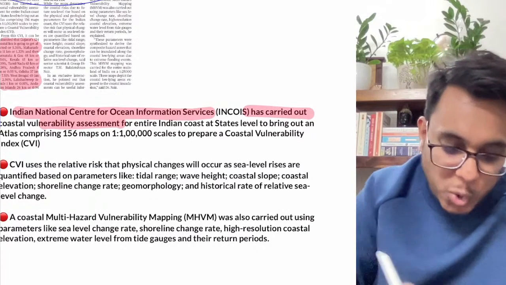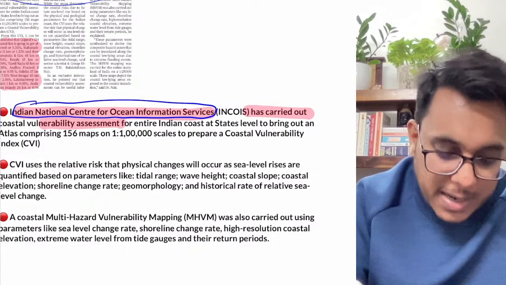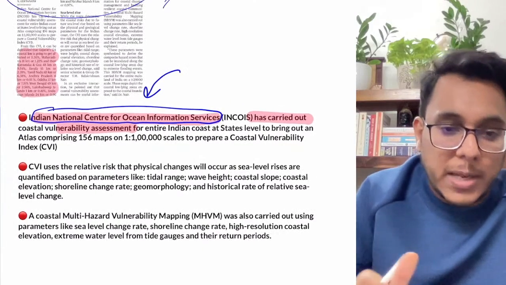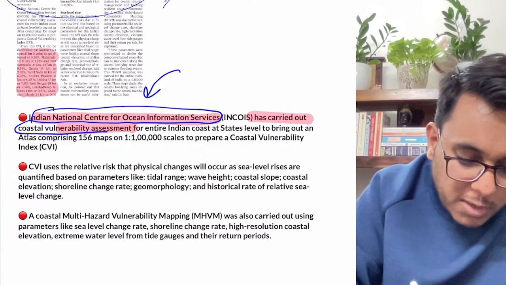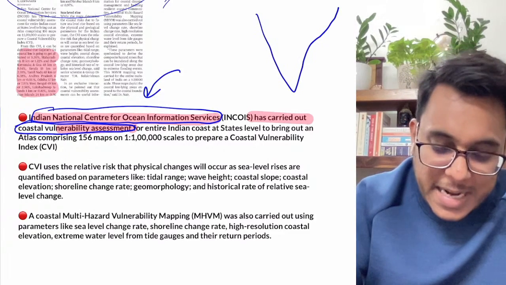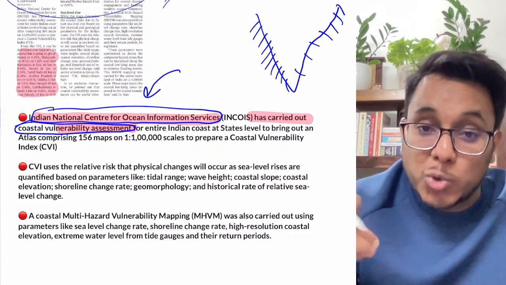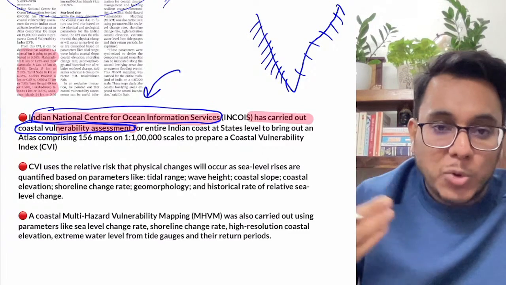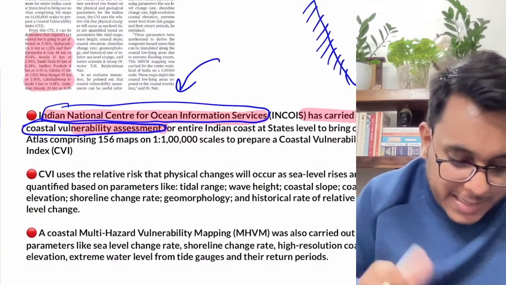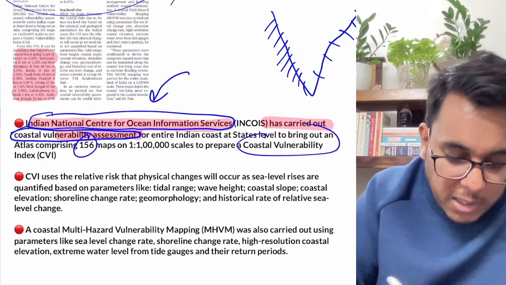What is this development? The Indian National Centre for Ocean Information Services, INCOIS, has carried out a coastal vulnerability assessment. The entire coast of India has been assessed to see which parts of the coast are more vulnerable to the sea level change that will happen. INCOIS has prepared an atlas with 156 maps, and they are providing the coastal vulnerability index.